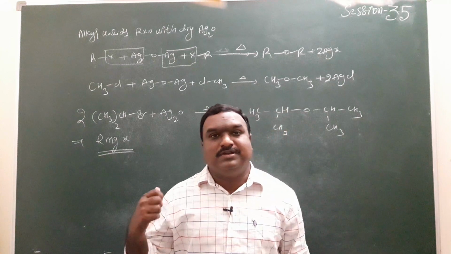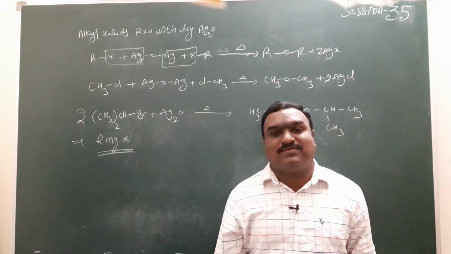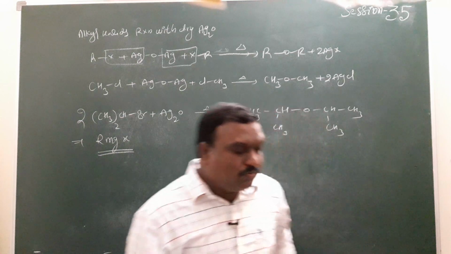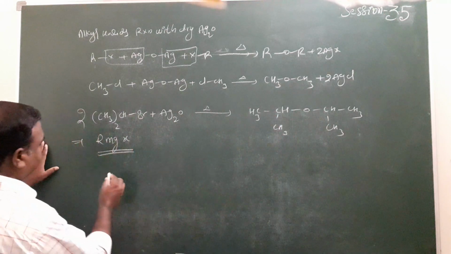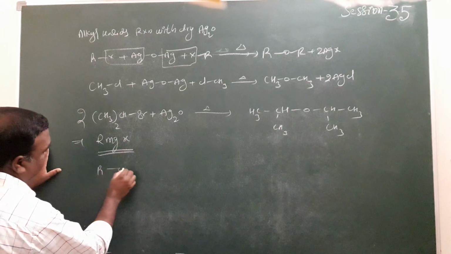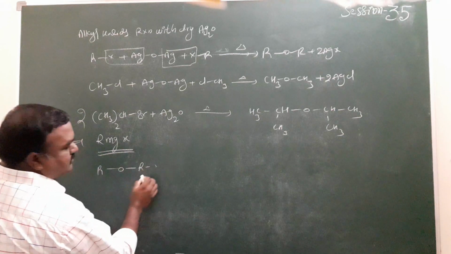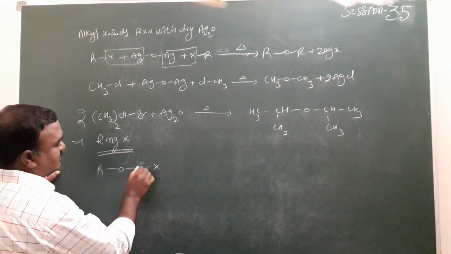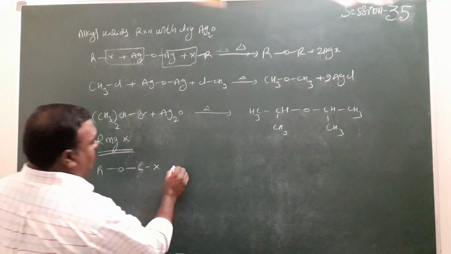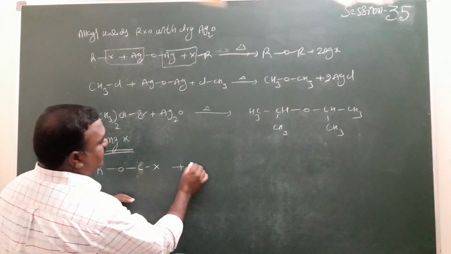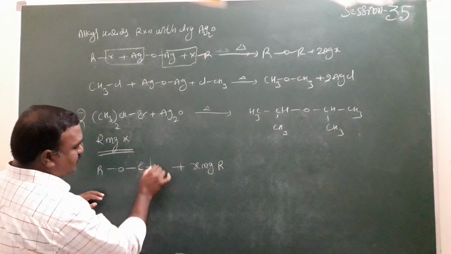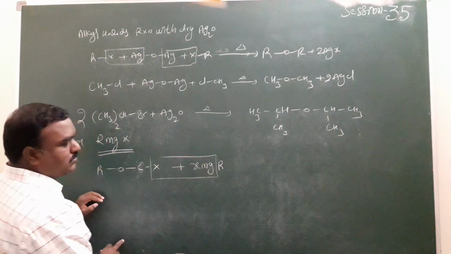It is one of the better methods to prepare a higher ether from a given lower ether. For example, here R-O-R-X, that is, the compound with CX, reacts with the Grignard reagent RMgX